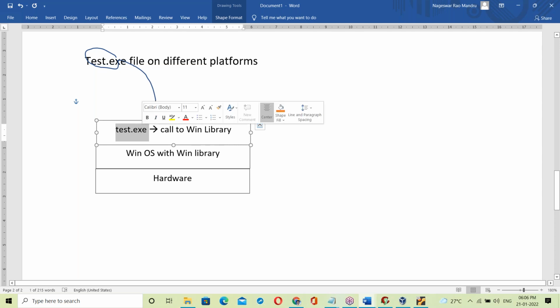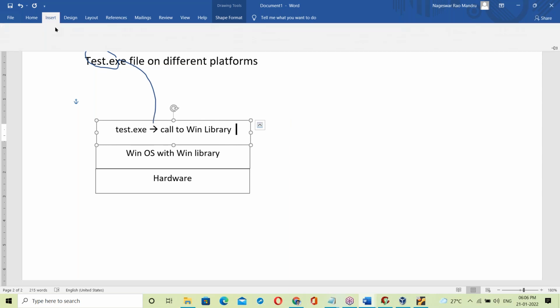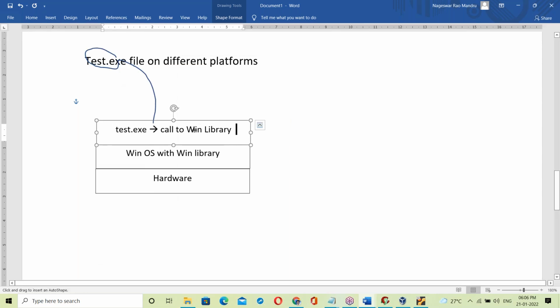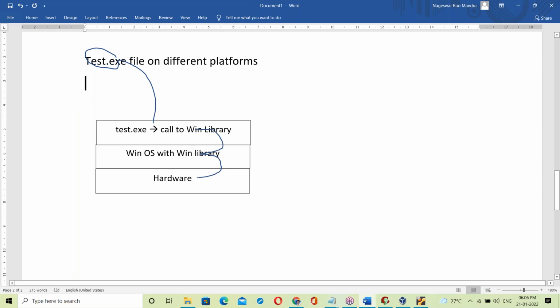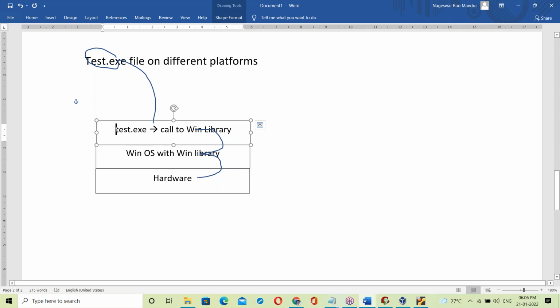Since it is linked with the Windows library, it will try to call the Windows library. Yes, it's available. Using that library, it communicates with hardware components. That's it. This is how the working of an exe file is. So when you try to run that exe file, it will call the Windows OS library because it is linked with Windows OS.